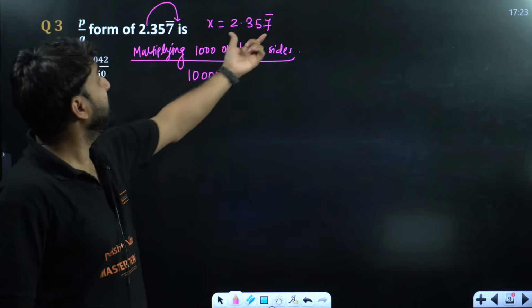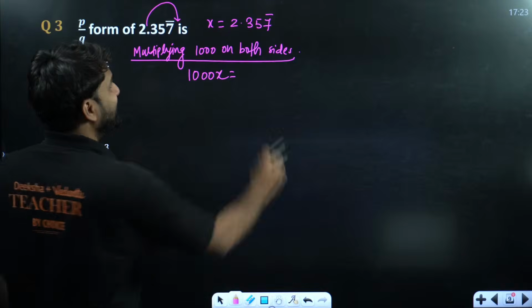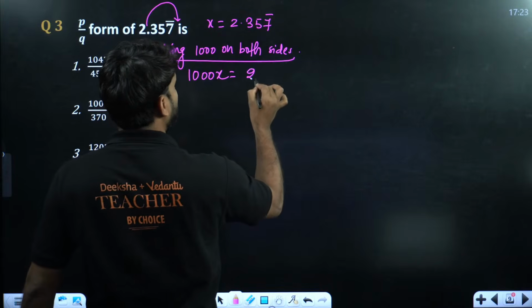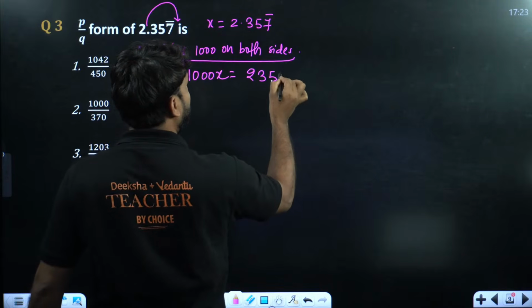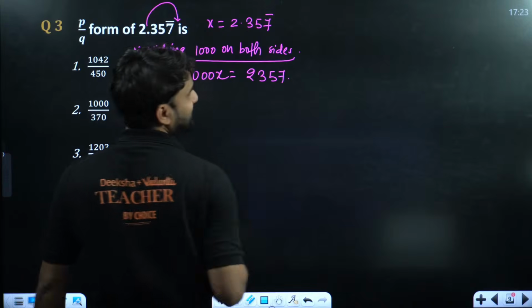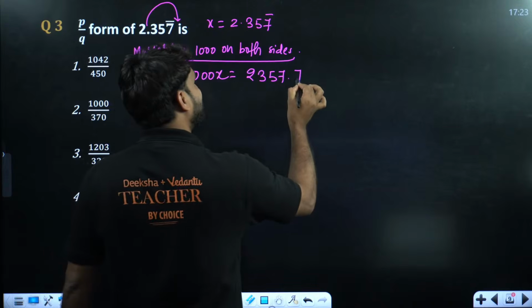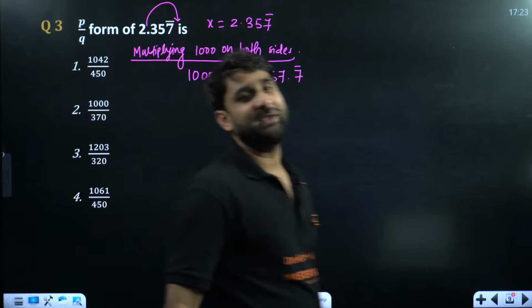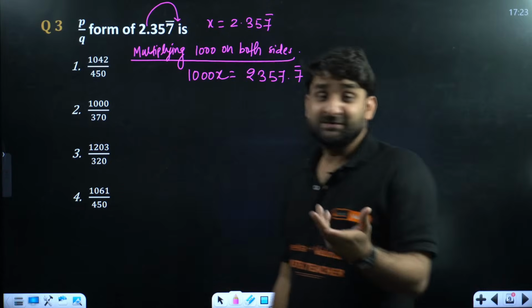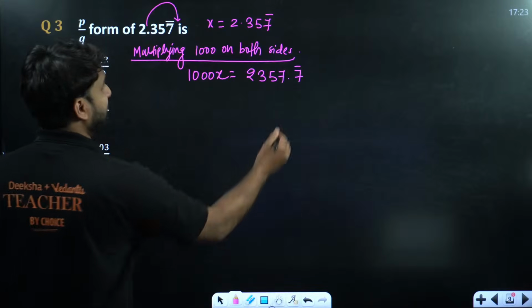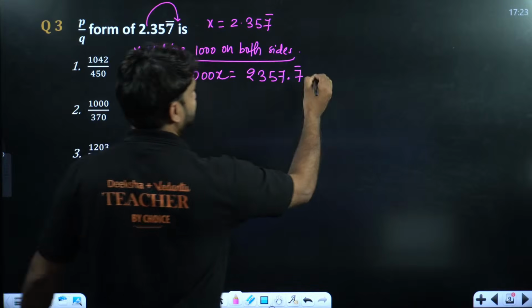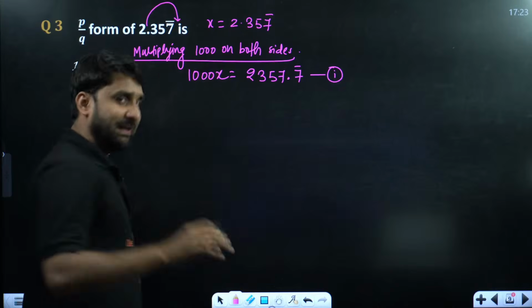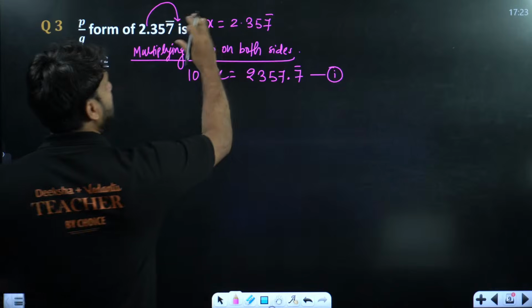And when we multiply 1000 to this number, it will look like 2357 point 7777777. So we can write 7 bar, because 7 is continuously repeating. So we can put here one more 7. So this is the first. Clear?